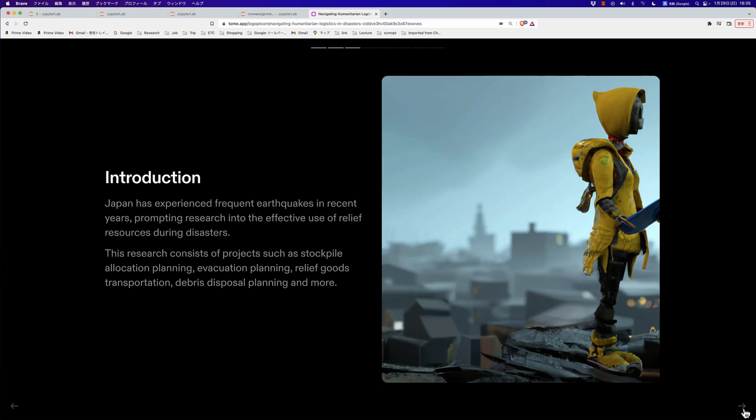Introduction. Japan has experienced frequent earthquakes in recent years, prompting research into the effective use of relief resources during disasters. This research consists of projects such as stockpile allocation planning, evacuation planning, relief goods transportation, debris disposal planning, and more.